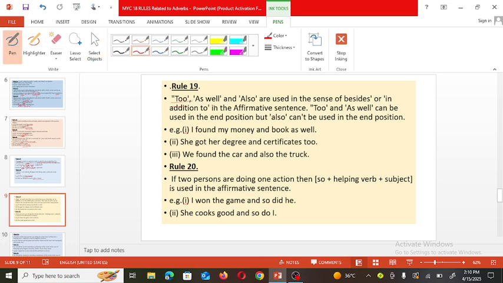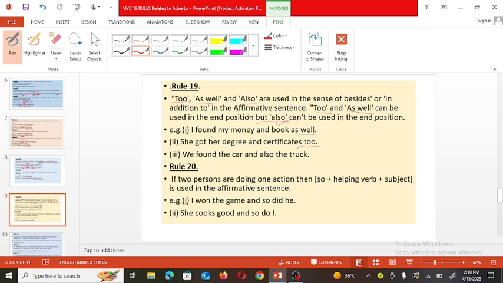To, too, or as well, also, are used in the sense of beside or in addition to in the affirmative sense. And too or as well can be used in the end position, but also cannot be used in the end position. Also cannot be used at the end, but too or as well can be used at the end.